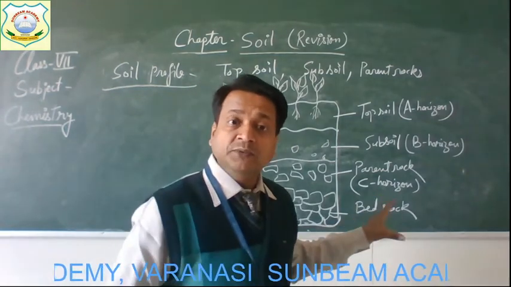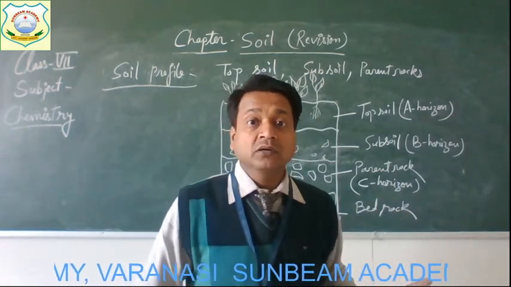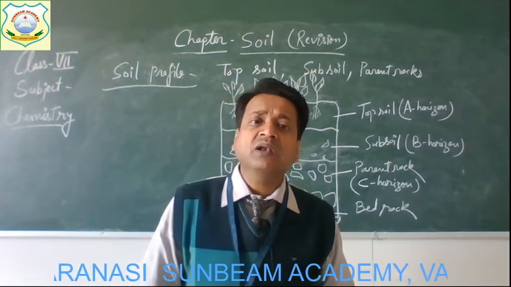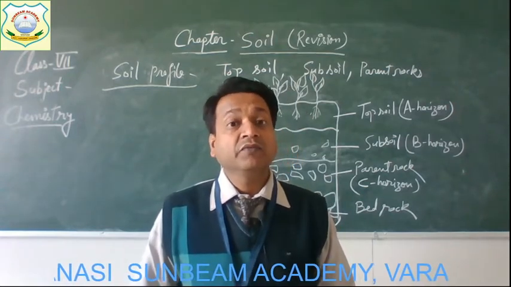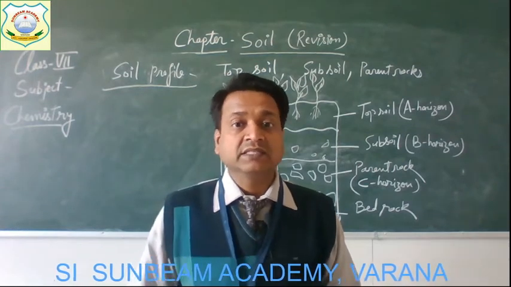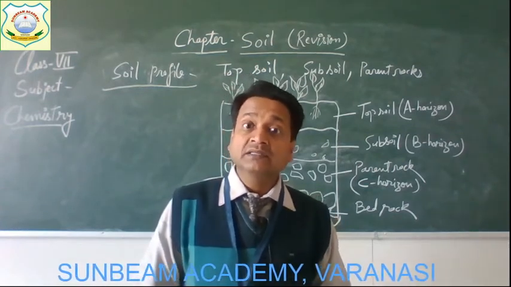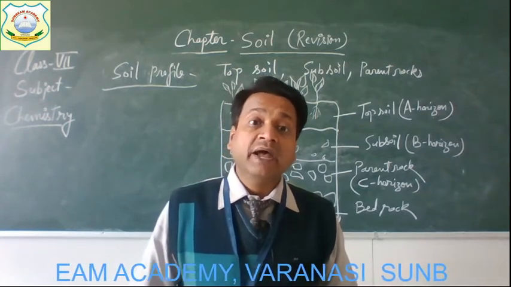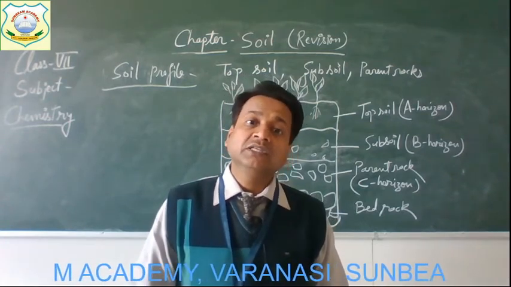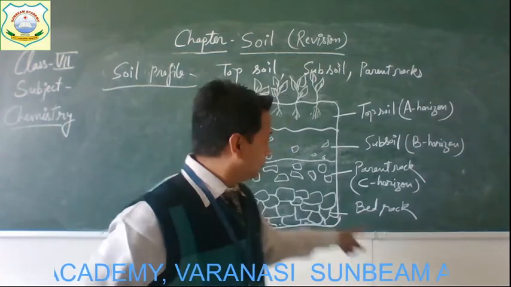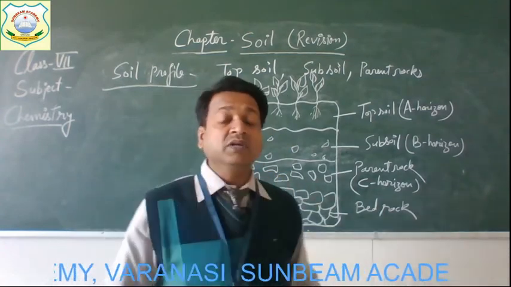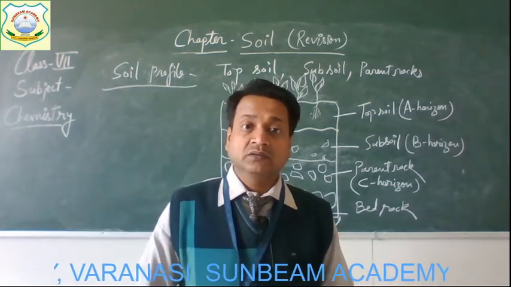Okay, so below the subsoil is the parent rock or C horizon, and it consists of small pieces of rocks with cracks and crevices, and the particles of rocks found in soil come from weathered rock in the C horizon. Alright, so these particles of the rocks come from where? Actually, they come from the weathered rock.